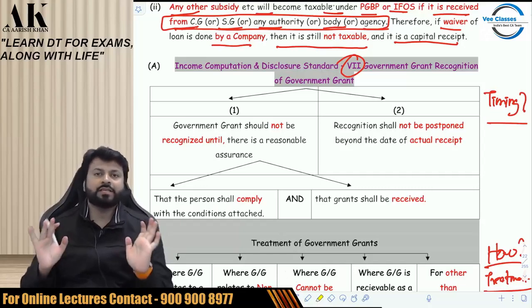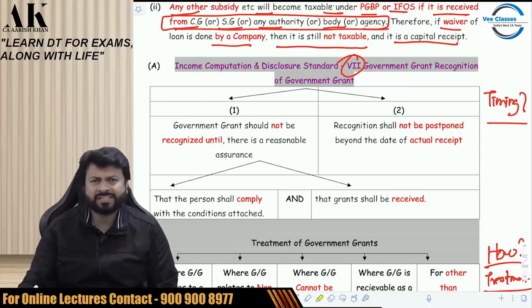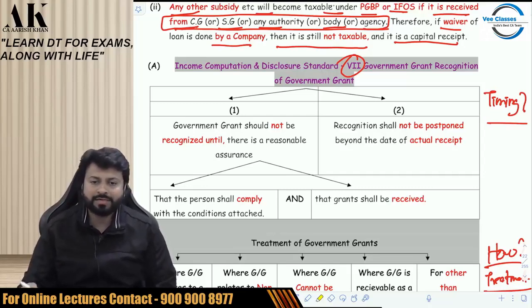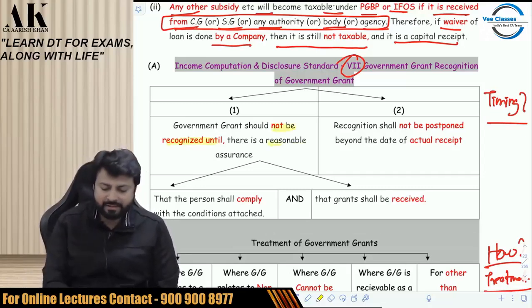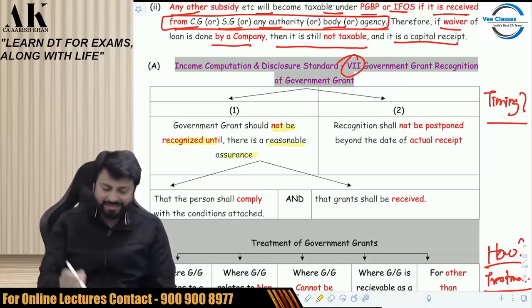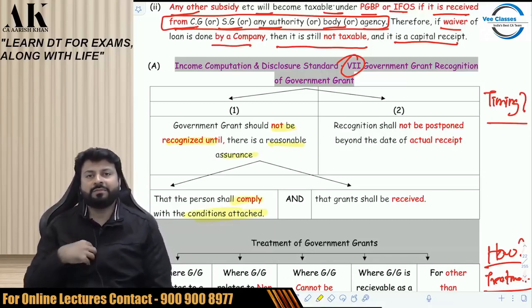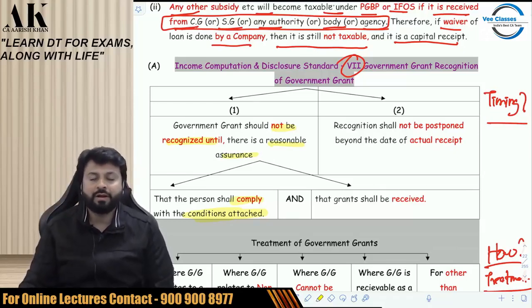So if the government is giving you some grant which is subject to conditions, which is definitely the case in most of the cases, then the government says that you should not recognize the grant until there is a reasonable assurance, until you are 100% sure that you will comply with the conditions attached. If you are 100% sure that you will comply with the conditions attached, then you can recognize the government grant. But if you are not sure,